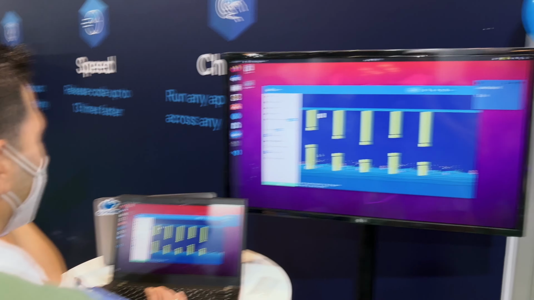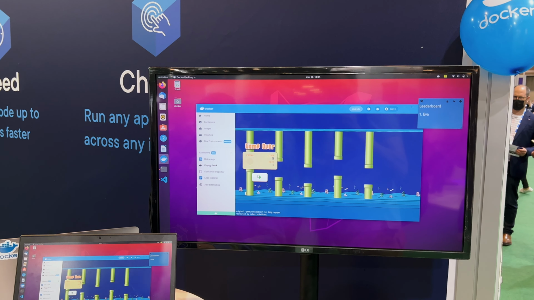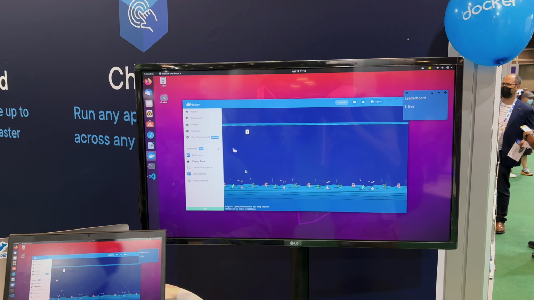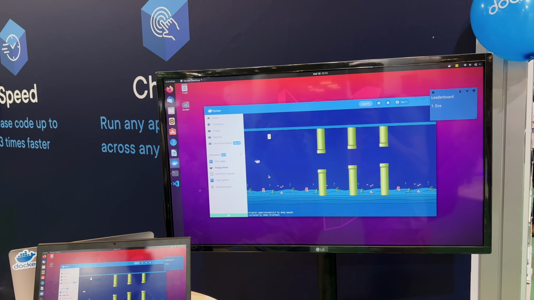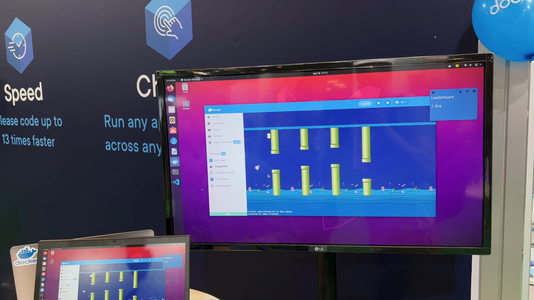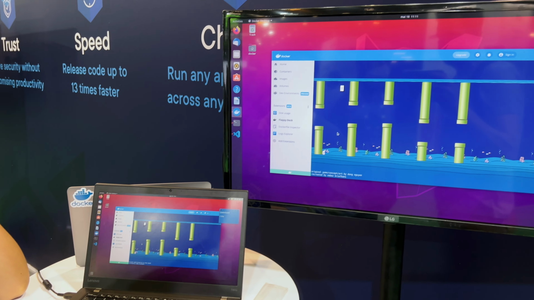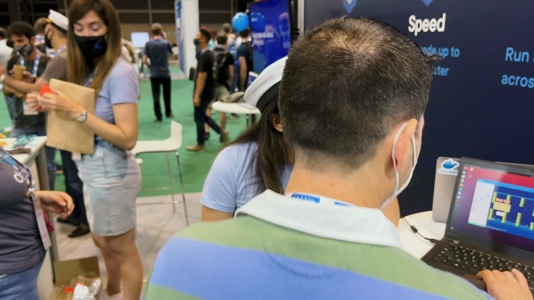So yeah, first of all, you see Docker Desktop for Linux. So we at DockerCon released a couple of cool things, and one of them is Docker Desktop for Linux. Second one is extensions, which allows you to integrate your favorite tooling into Docker Desktop.